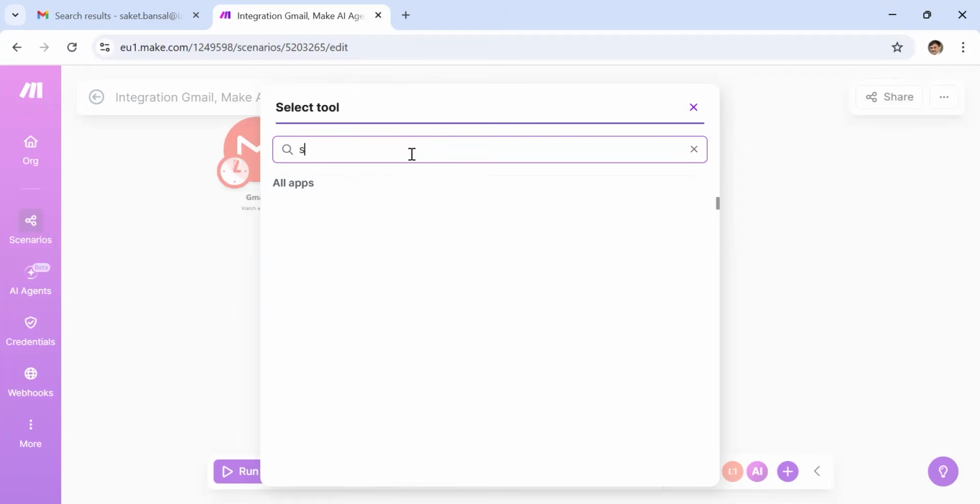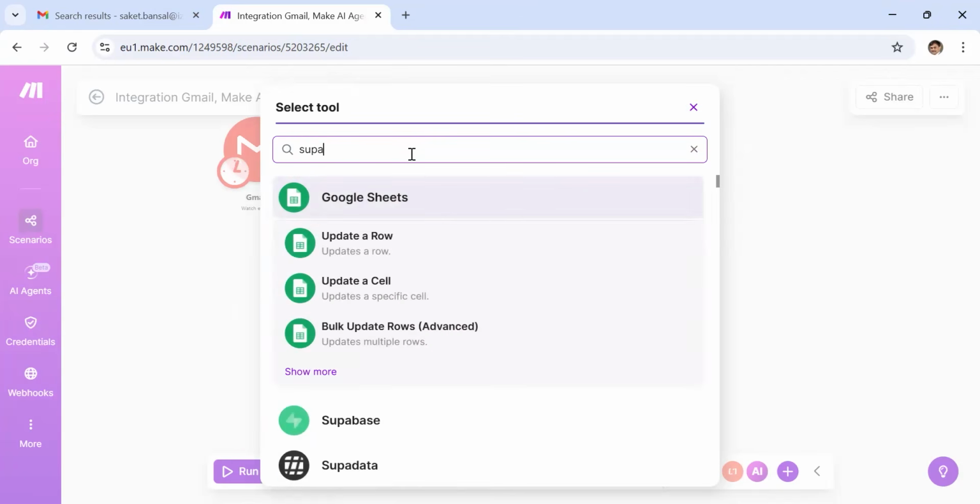Say in a database you have some orders available in the tables, and a query comes in: can you give me the status of this particular order? You want the agent to look into the database and the particular table, search the query, see if the order is found, and prepare the answer based on that. You can do all this. You can connect multiple tables. There could be more than 3, 4, 5, 6, 7 tools which you can add here so that your agent will be able to perform the job a little better. So that's the overall idea.